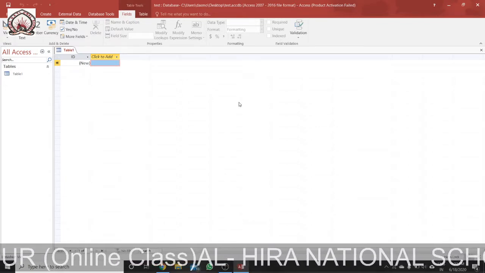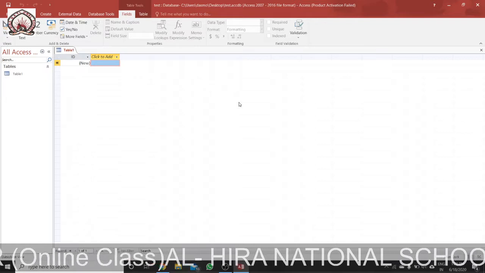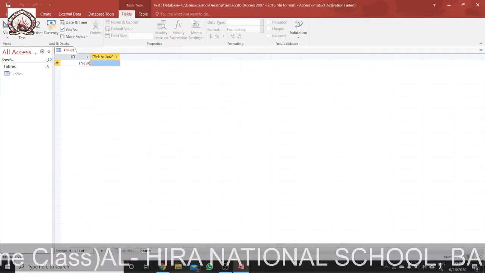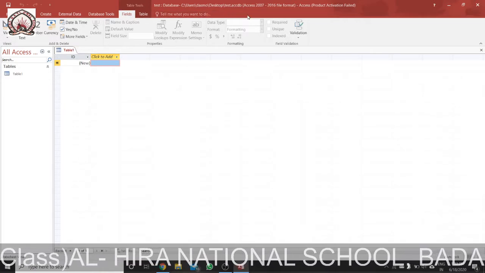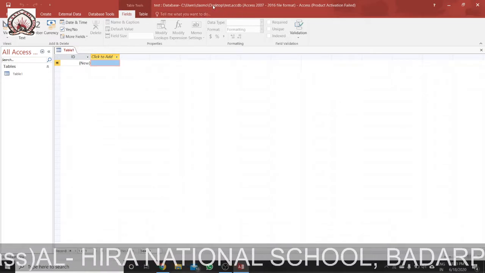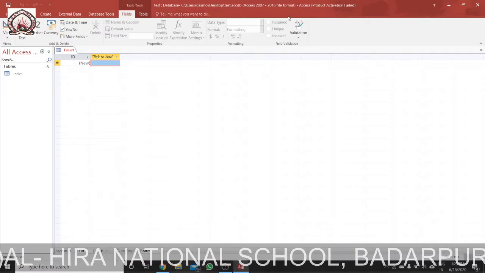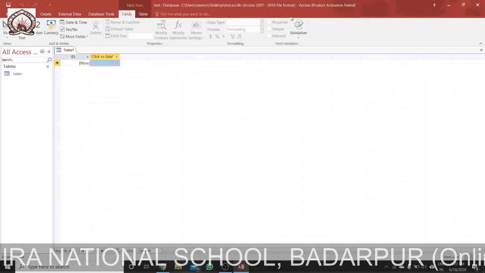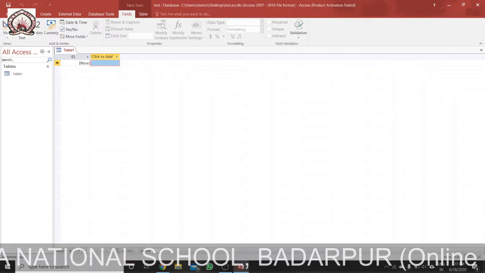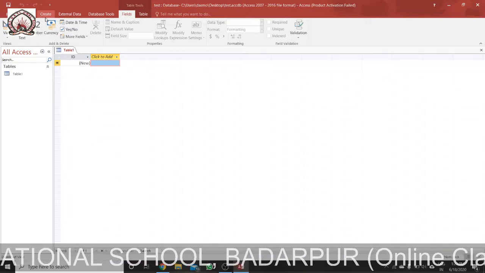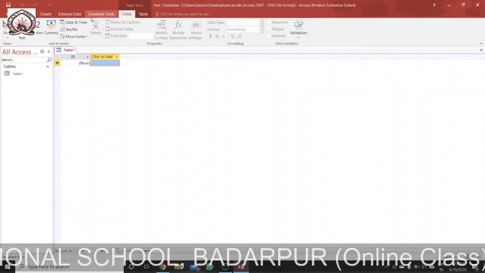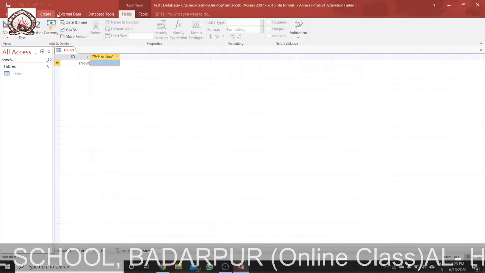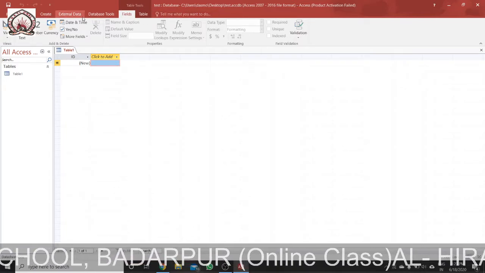Then the ribbon. This is the ribbon area, and it is below the title bar. The top of the window has tabs, with options like Home, Create, External Data, Database Tools. So this is the ribbon.